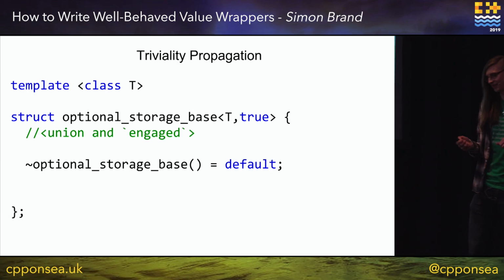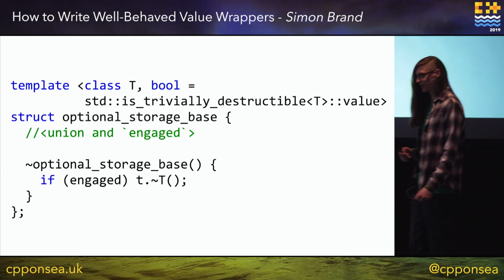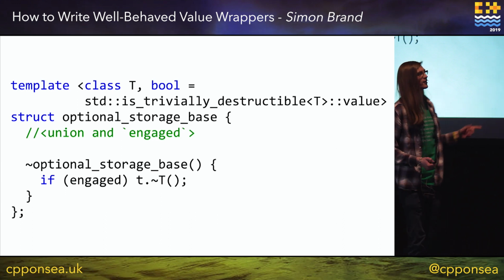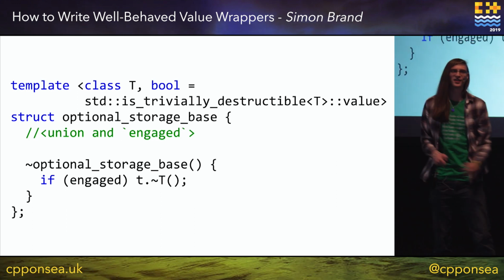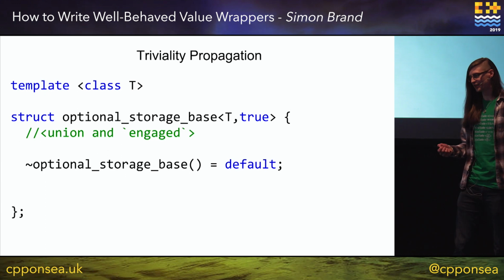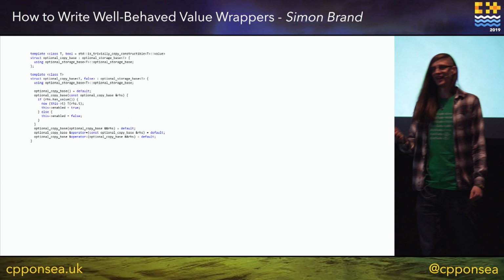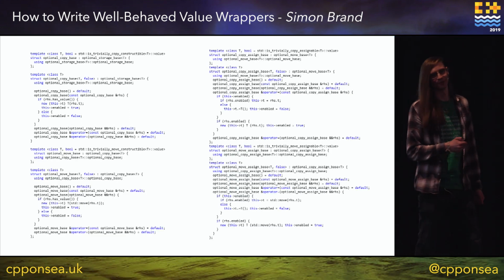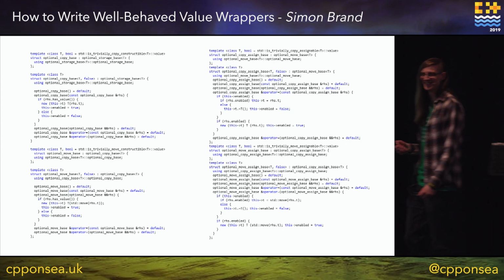So now we have this extra layer of indirection, which is telling us whether to have a destructor or not. We're splitting our definition of our class because suddenly our destructor can't live in our actual optional implementation. It has to live in this weird base class. So we have a bunch of problems here. And of course, we then have to do it for the copy constructor, and for the move constructor, and for the copy assignment operator, and for the move assignment operator. Isn't C++ just fantastic?